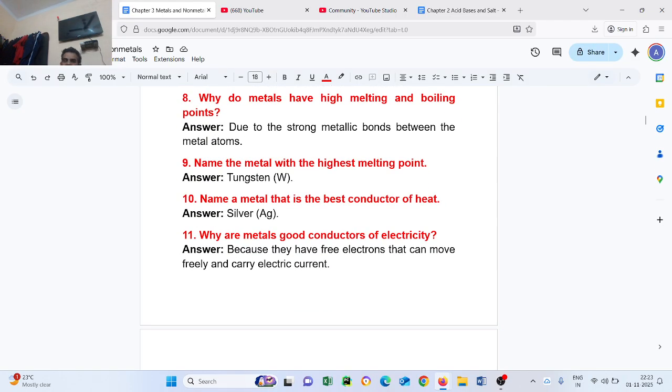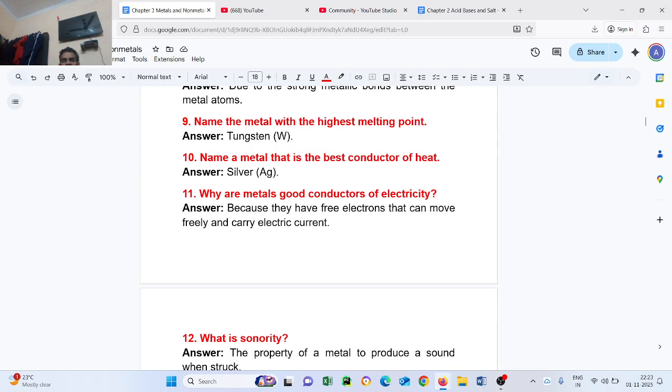Question number 11. Why are metals good conductors of electricity? Because they have free electrons that can move freely and carry electric current.